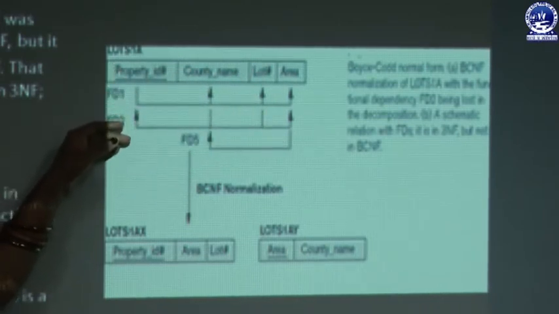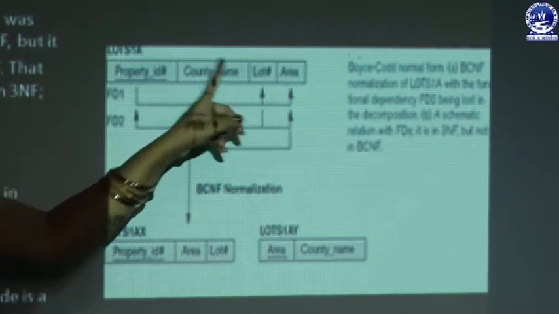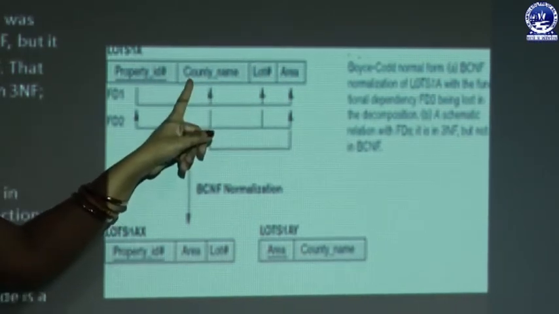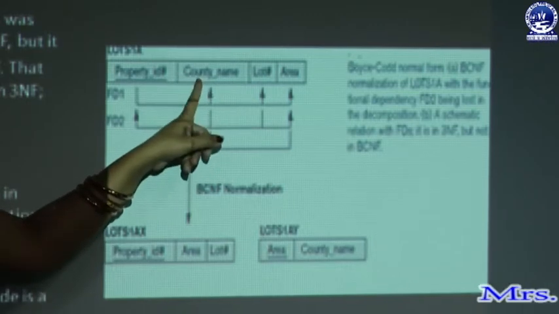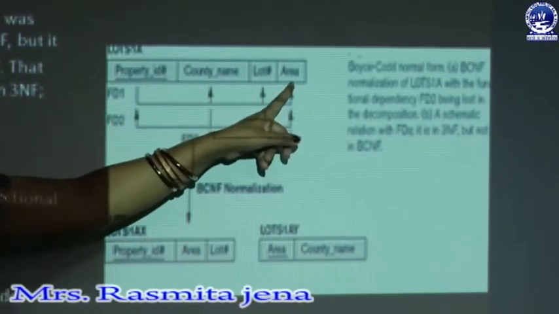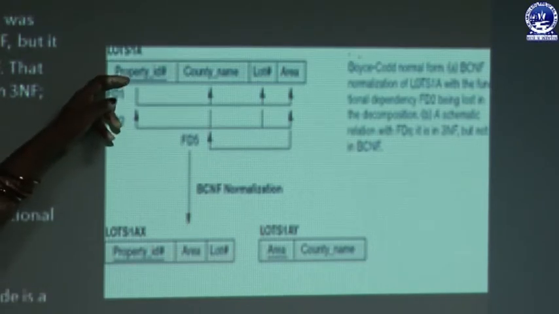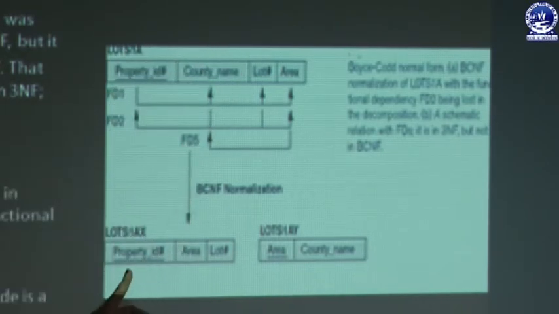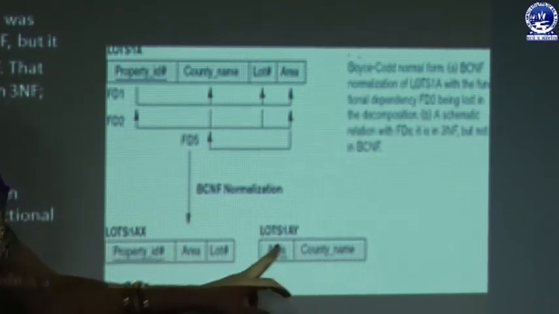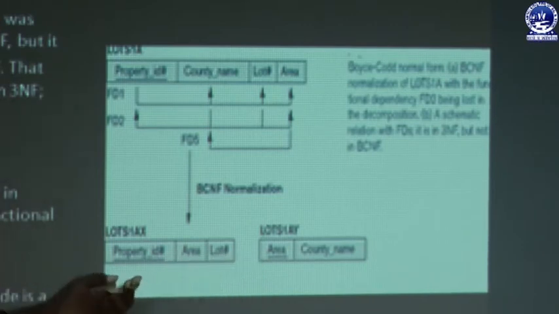That is why this relation schema is in third NF but not in BCNF, because the third NF condition is that area is a super key or country name is a prime attribute. Here you can see country name is a prime attribute, that is why this is in third NF, but it is not in BCNF because area is not a super key. So, the relation schema is decomposed into two relations: property ID, area, lots as one relation, and area and country name as another. You can see these relation schemas are in BCNF. So, this is all about third NF and BCNF.